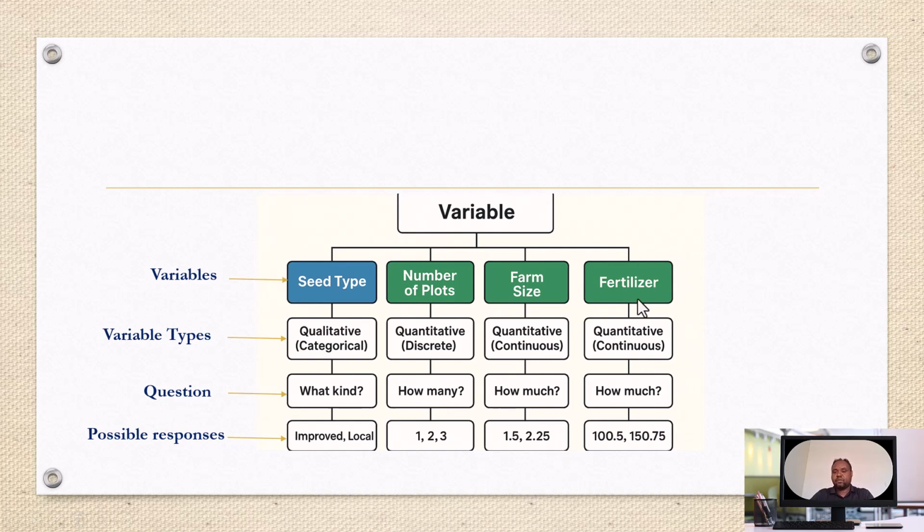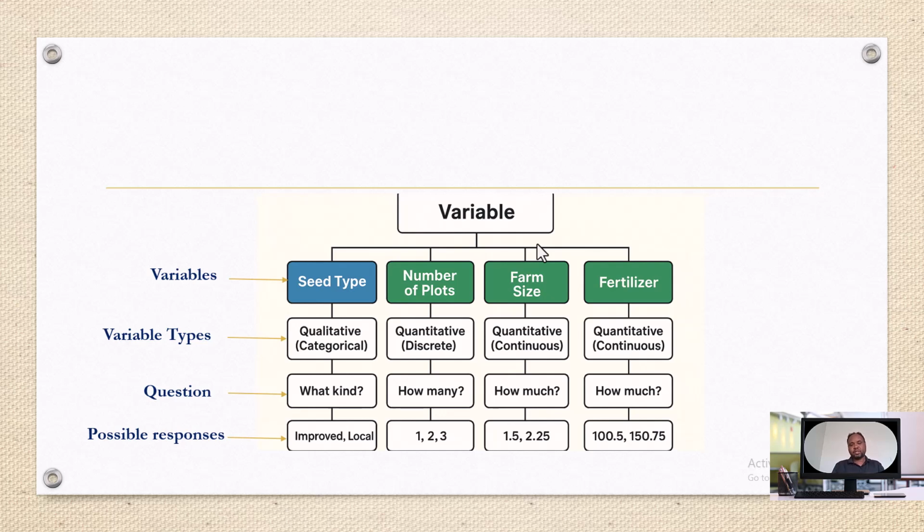For the fourth variable, fertilizer, the amount of fertilizer is similarly quantitative continuous type. In the questioning, the relevant question is how much. So the response could be 100.5 kilograms, 150.75 kilograms, right? Distinguishing variables in such a way is important for smooth analysis and presentation, even interpretation stages.